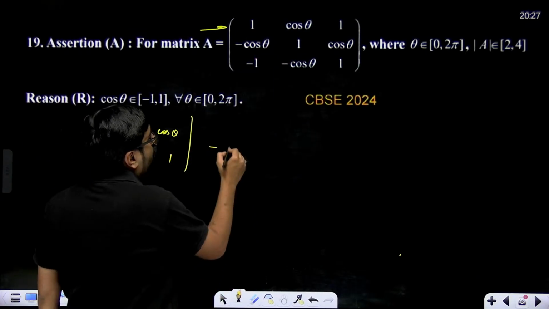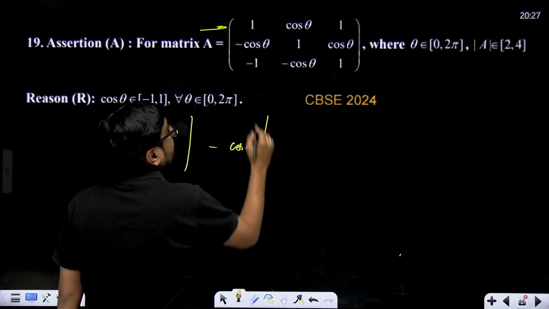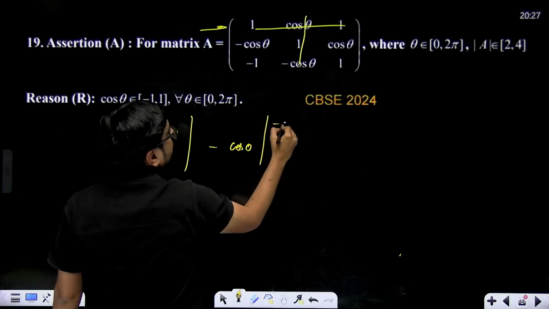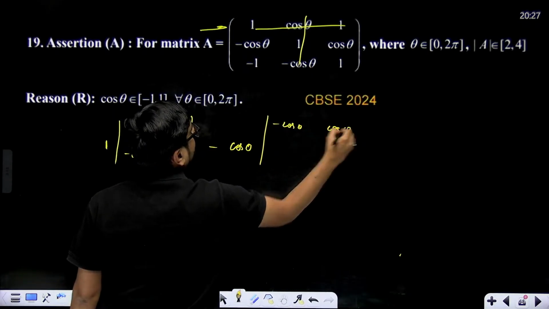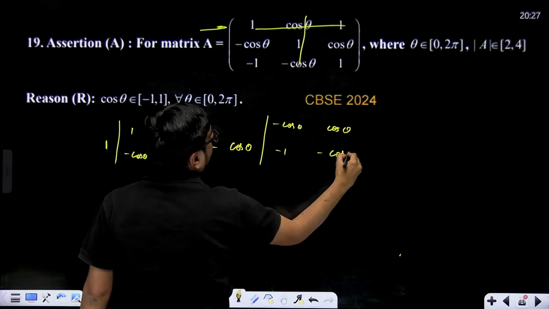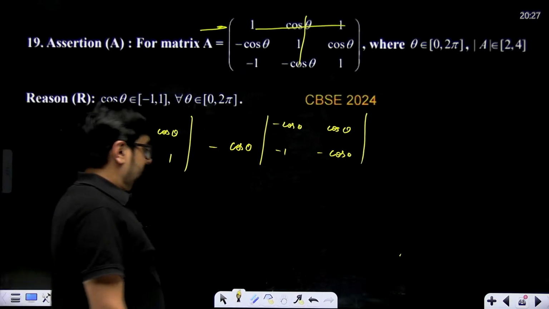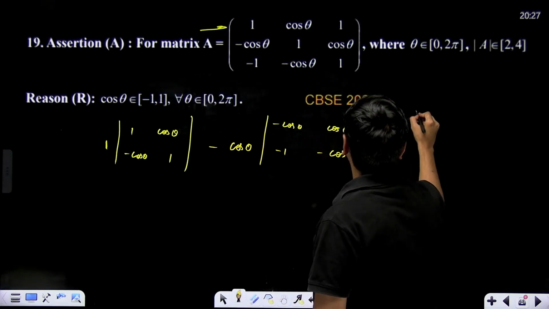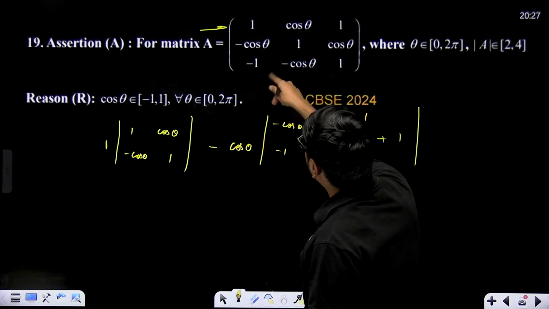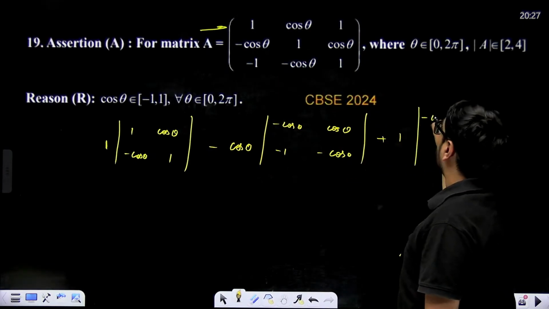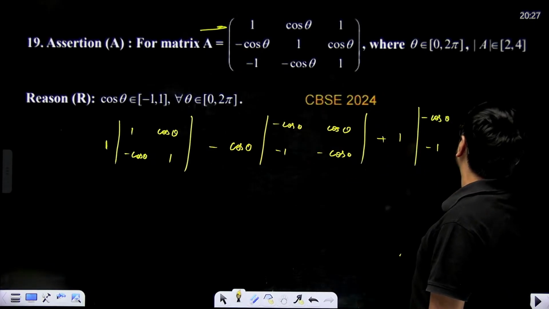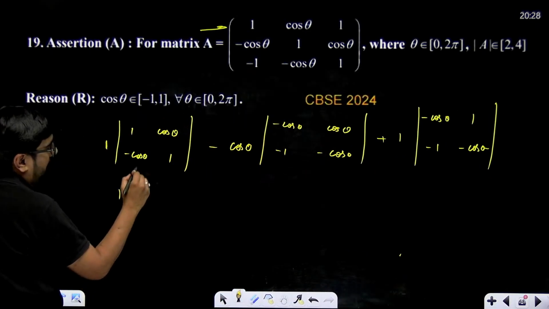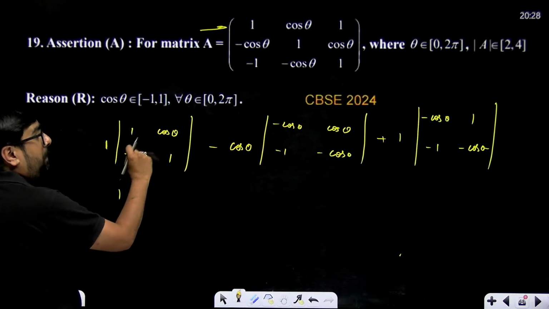So minus cos theta, the second element row wise is cos theta, and its cofactor determinant will be, so we'll hide this and this, minus 1 and minus cos theta. And similarly plus 1 multiplied with its cofactor, so minus cos theta, 1, minus 1 and minus cos theta, and we'll solve this simply. This will become 1 into this, so 1 minus cos square theta.